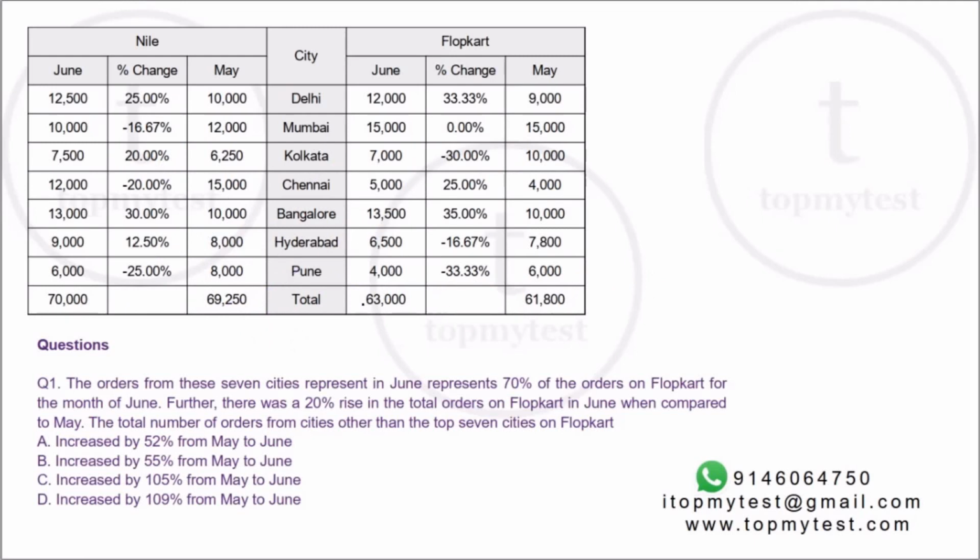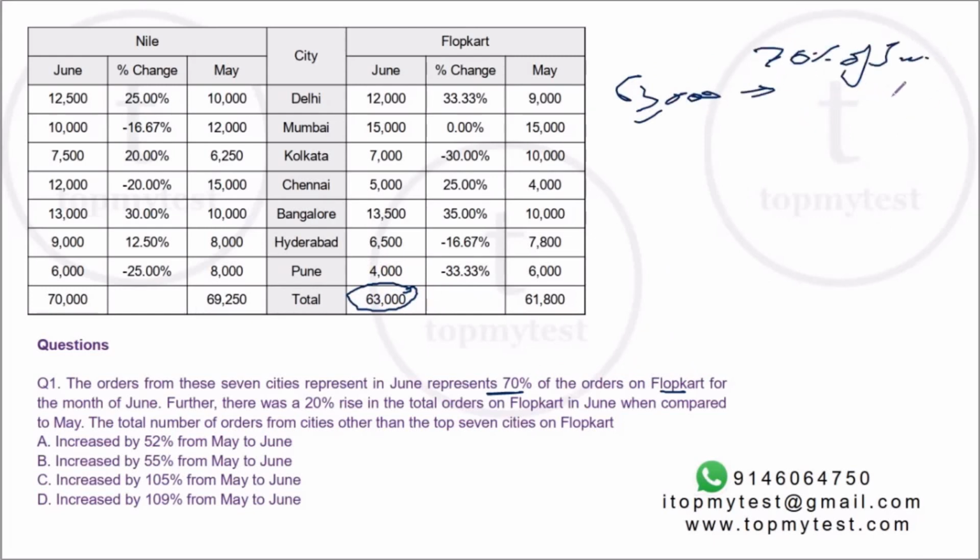Okay, let's see what is required here. The orders from these 7 cities represented in June represent 70% of the orders on Flopkart for the month of June. Just like in the very first question where you had a scenario about Amazon, actually it's Nile here. So 63,000 represents 70% of the orders for the month of June.